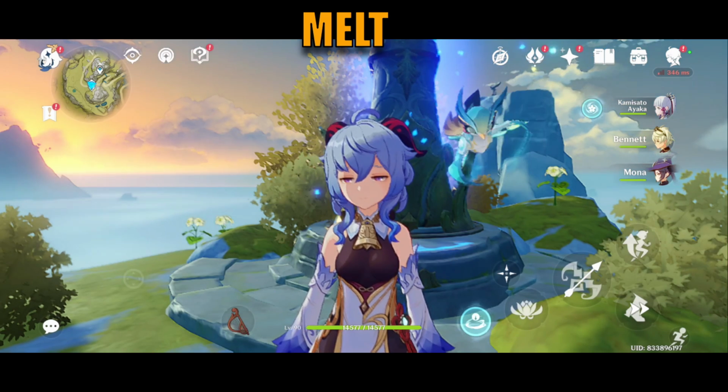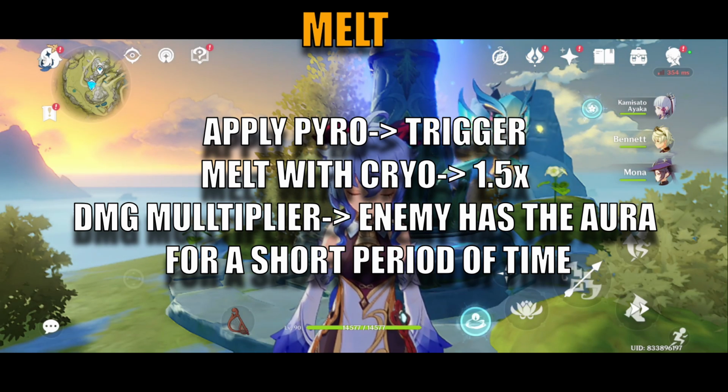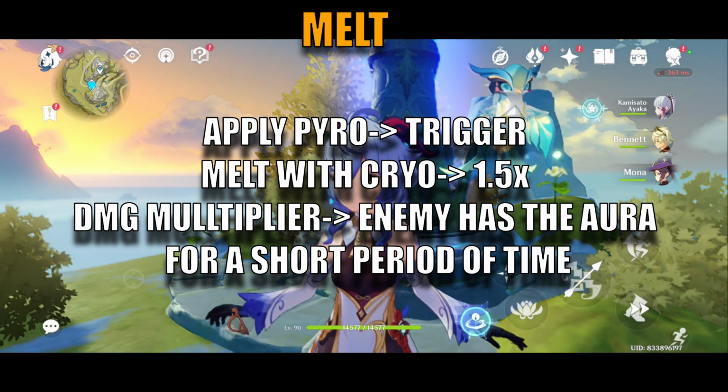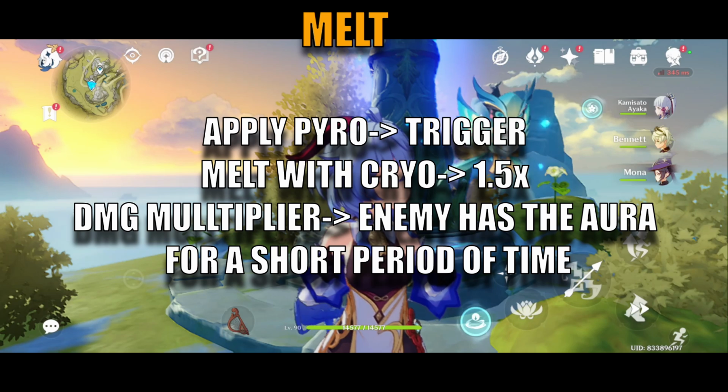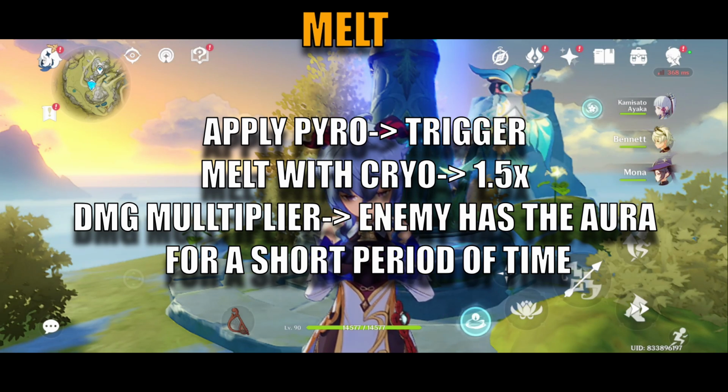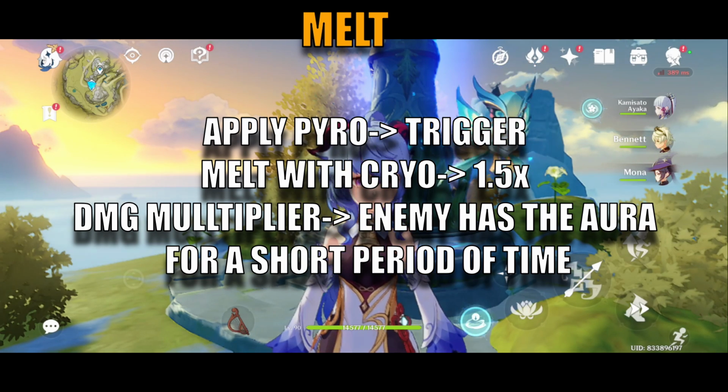On the other hand, when you apply Pyro and trigger Melt with Cryo, you get the 1.5 times damage multiplier, and the Pyro aura remains for further reactions.